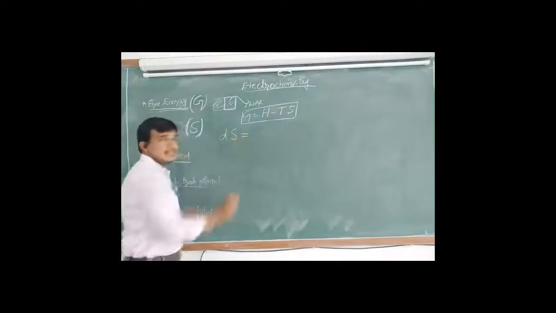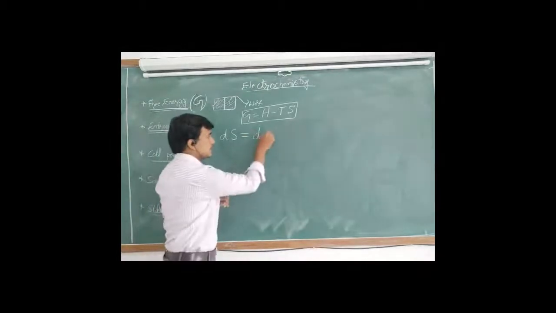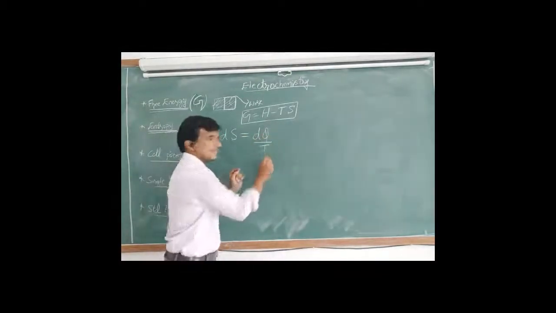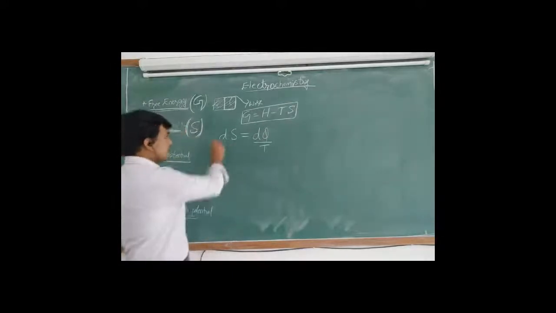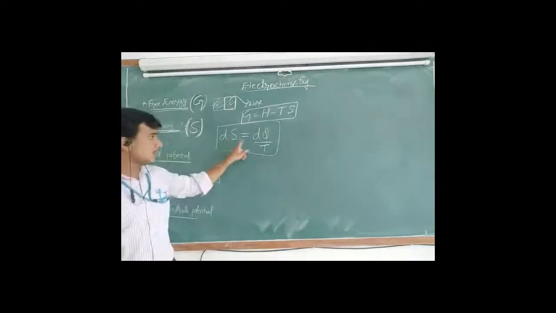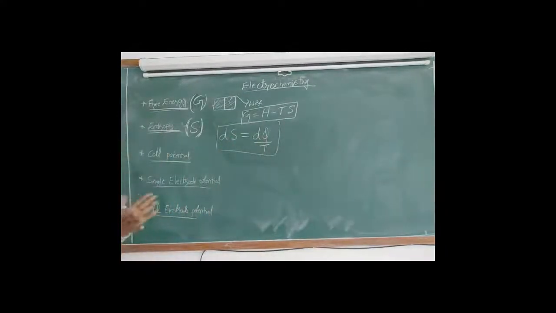Change in entropy is represented as dS, and dS equals dq by T, change in heat energy divided by temperature.